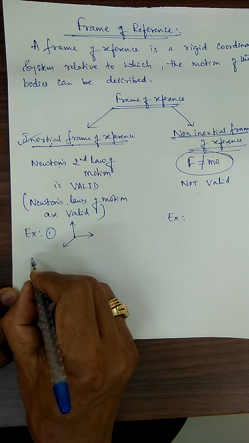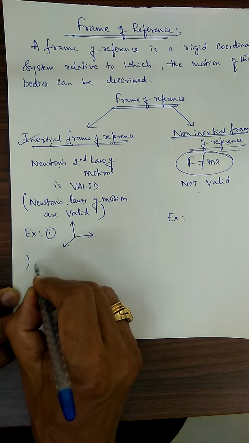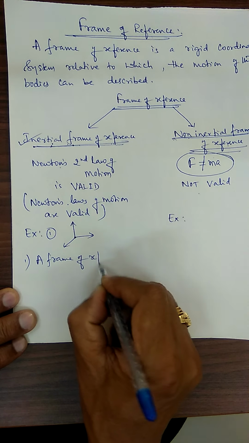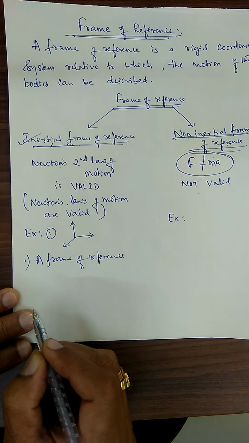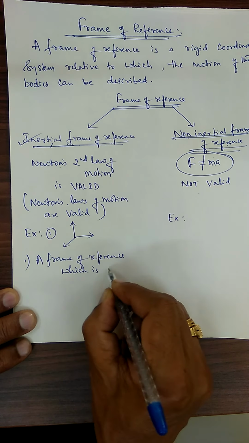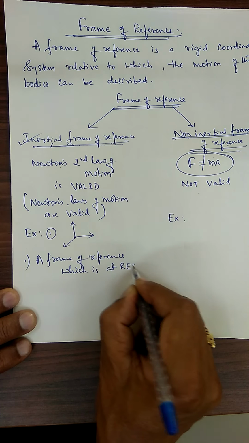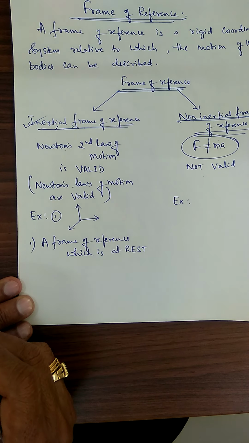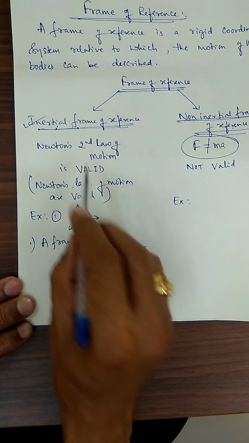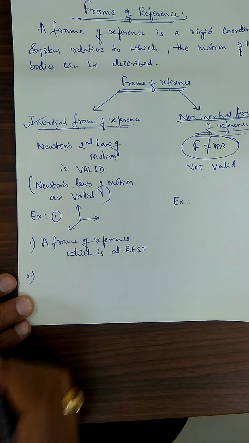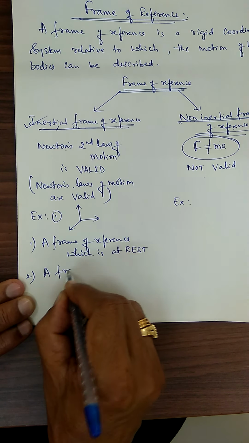So I can write example number 1: a frame of reference which is at rest, which is not moving. That is a good example where Newton's laws of motion hold good; it is an inertial frame of reference.